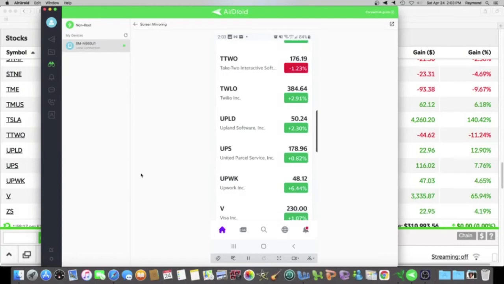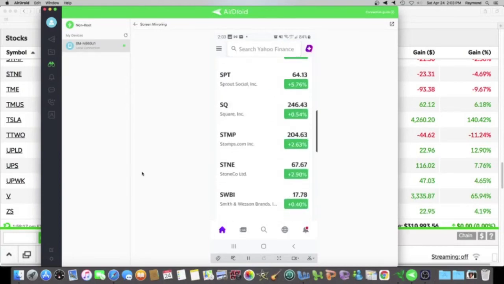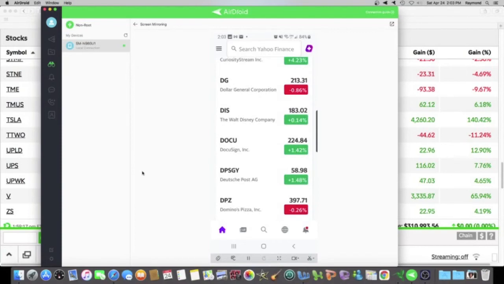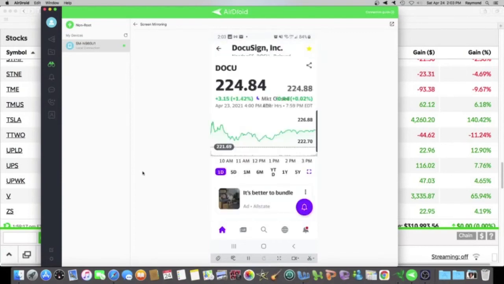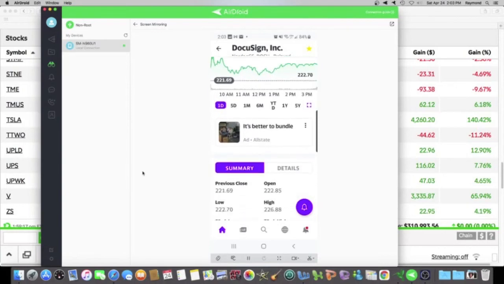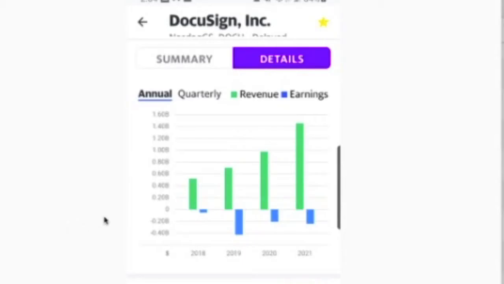And that is DocuSign. So we're going to go up. We're going to click on details. And again, we see some green, positive, blue, negative, meaning that they're not making a profit.